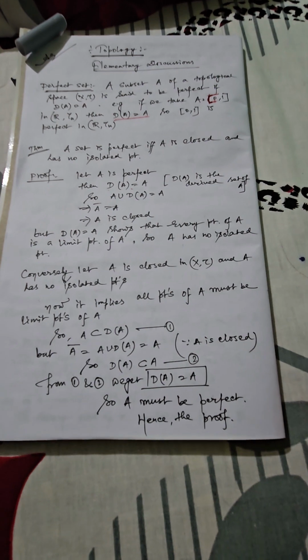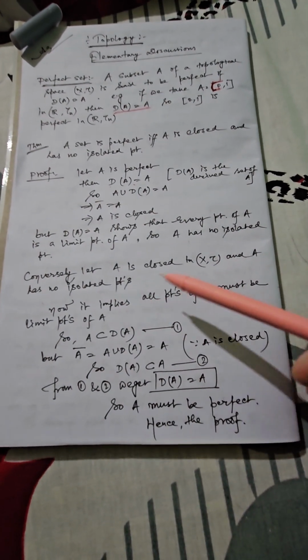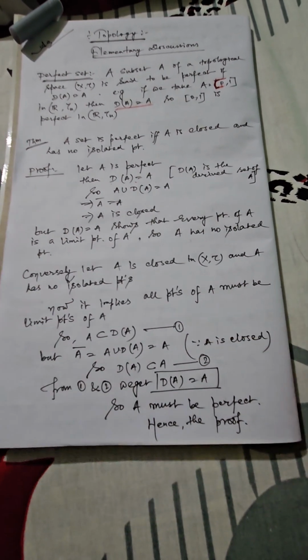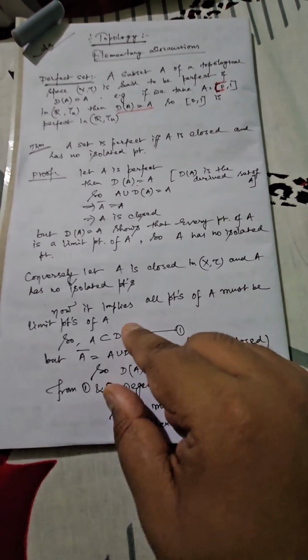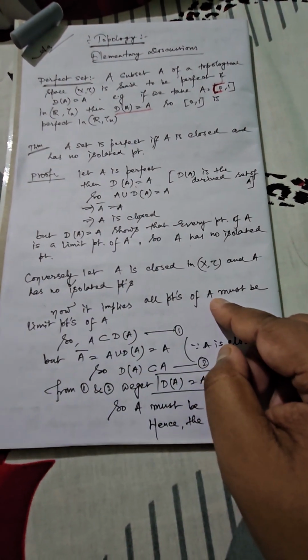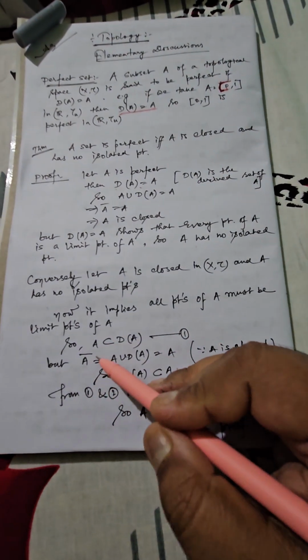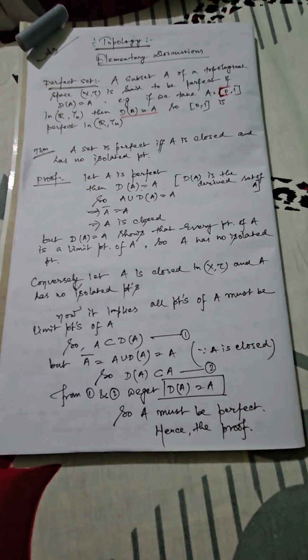In order to prove the converse part, let us assume that A is closed in (X, τ) and A has no isolated point. It means all possible points which are not isolated points must be limit points of that set A. So each and every point belonging to A must be a limit point, and hence all possible points of A must be a part of the derived set of A, that is A ⊆ D(A). Call this 1.